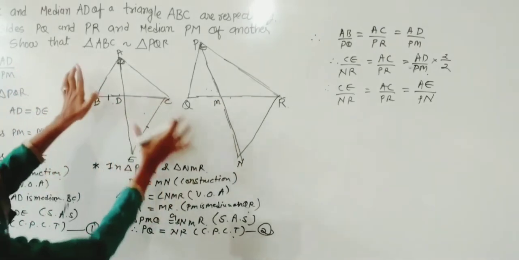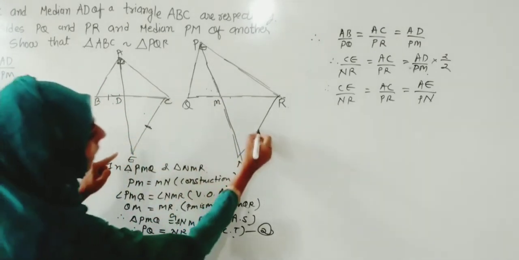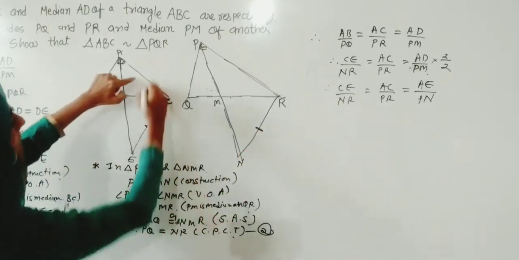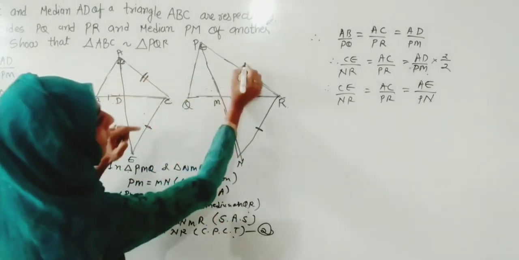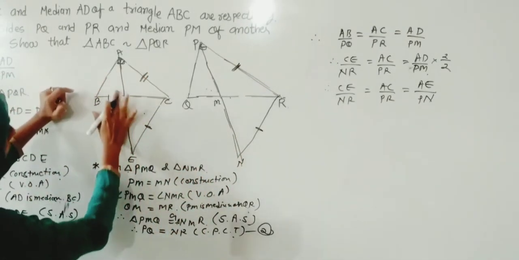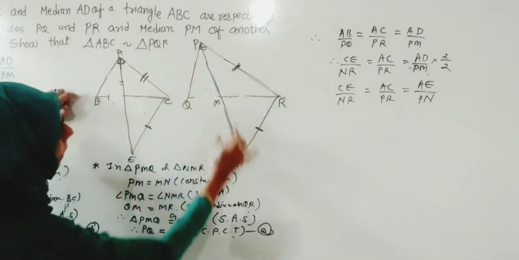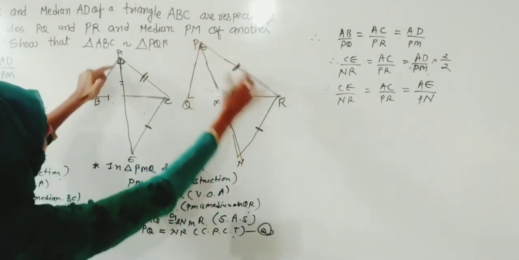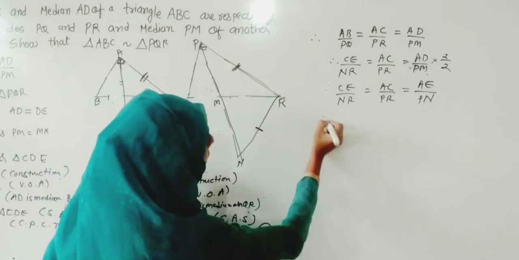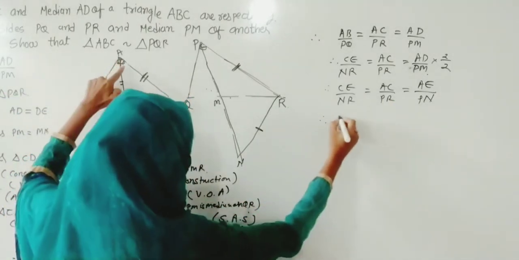So now here is the fresh new figure. We are talking about CE and this NR, and we have this AC and the ratio of this PR, and we have this whole AE and this whole PN. It means we are talking about this triangle. So therefore, if the ratios of the 3 sides are the same, we can write that the triangles are similar.